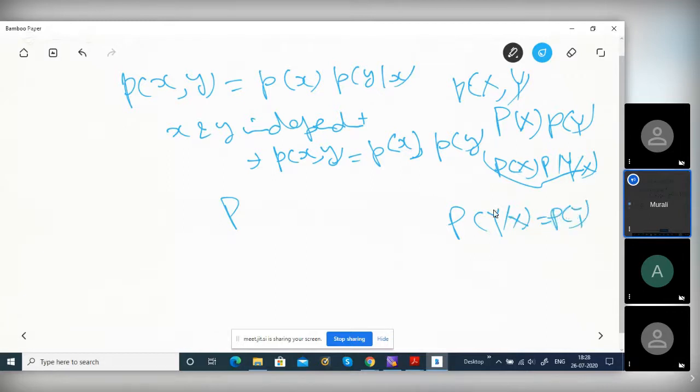See, for example, tossing a coin and rolling a die, getting a 3. How does the first toss, whether it is head or tail, matter? Probability of getting a 3, given that the first toss is head, is as good as the probability of getting a 3. Head or tail doesn't matter, right? Whereas the card pack, it is a dependent event. It matters, right?